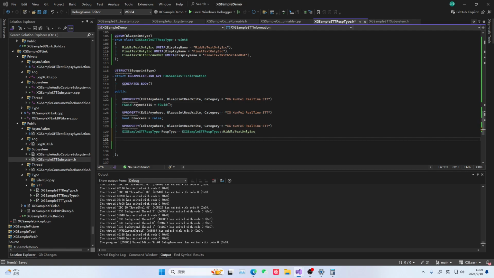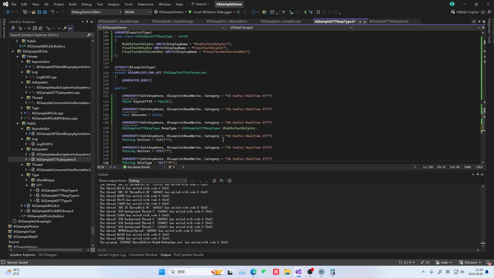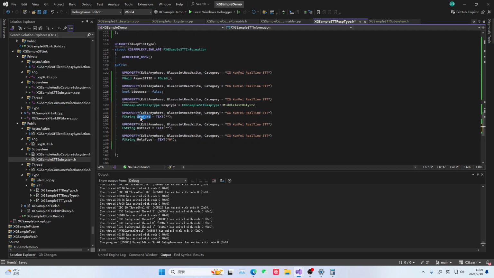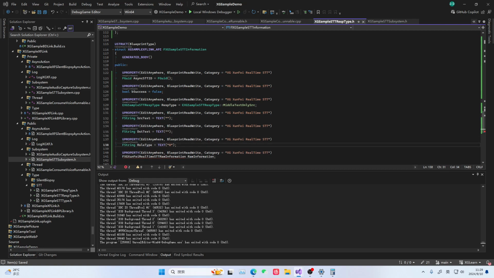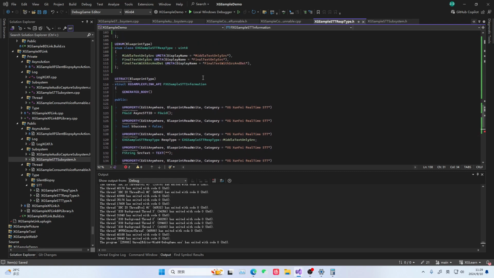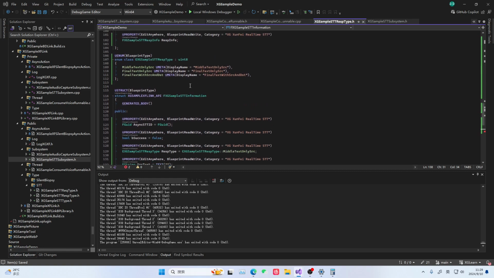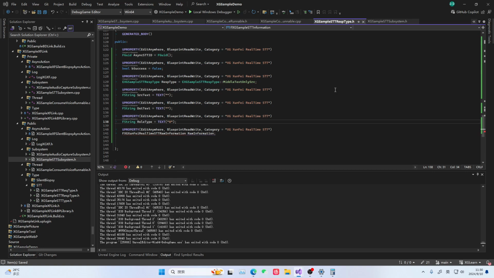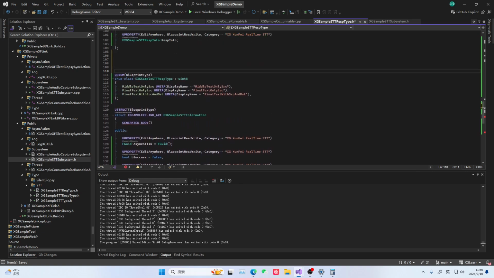Some of them actually don't really need any enum or substructs. They only need this one text. So we put this part, and they include the text as well. And here we have also prepared a native information. What exactly is this native information? We can take a look. This native information is what we mean by the user might want to see more of this kind of information. So we put it up here.